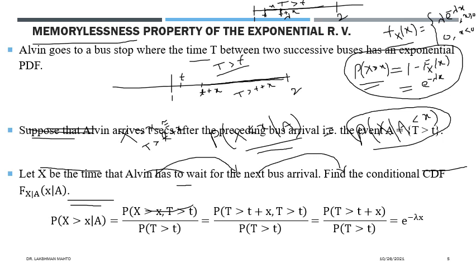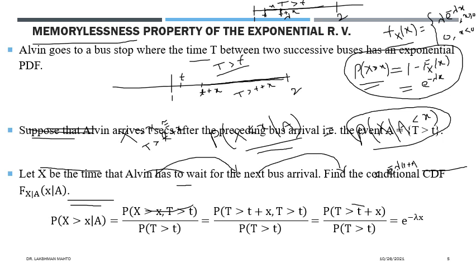Now, I told you that T is distributed exponentially. So what does it mean? The CDF talks about the right tail probability, which would be equal to e to the power negative lambda times t plus x.